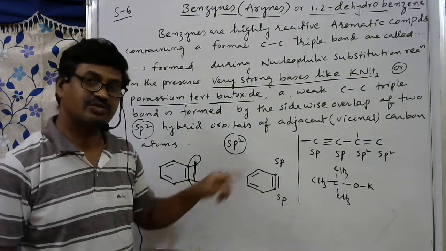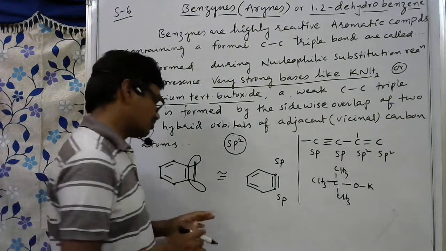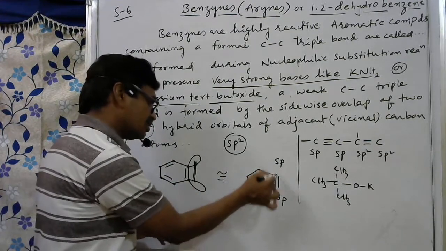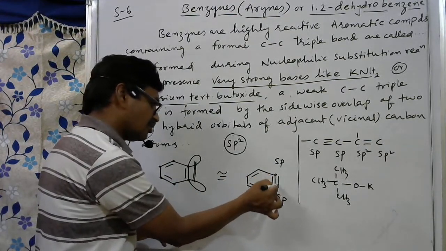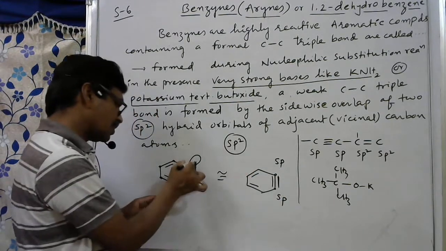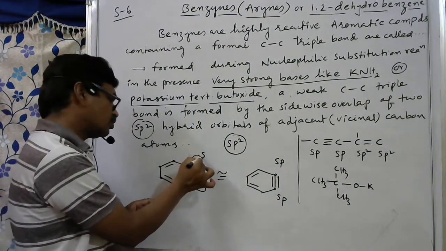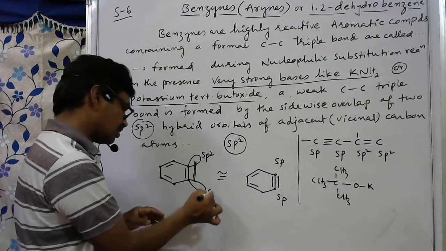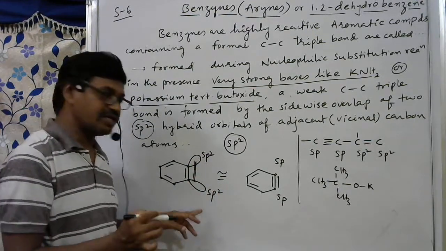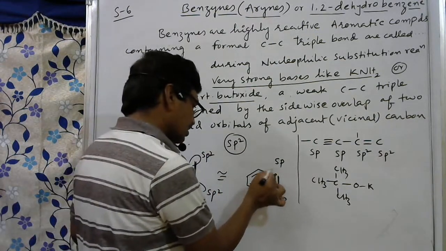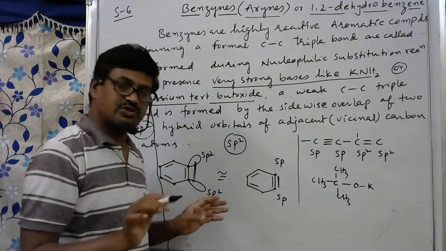But that is not correct, because this is a weak bond formed due to sidewise overlap of two sp2 hybrid orbitals, so this carbon will not show sp hybridization.